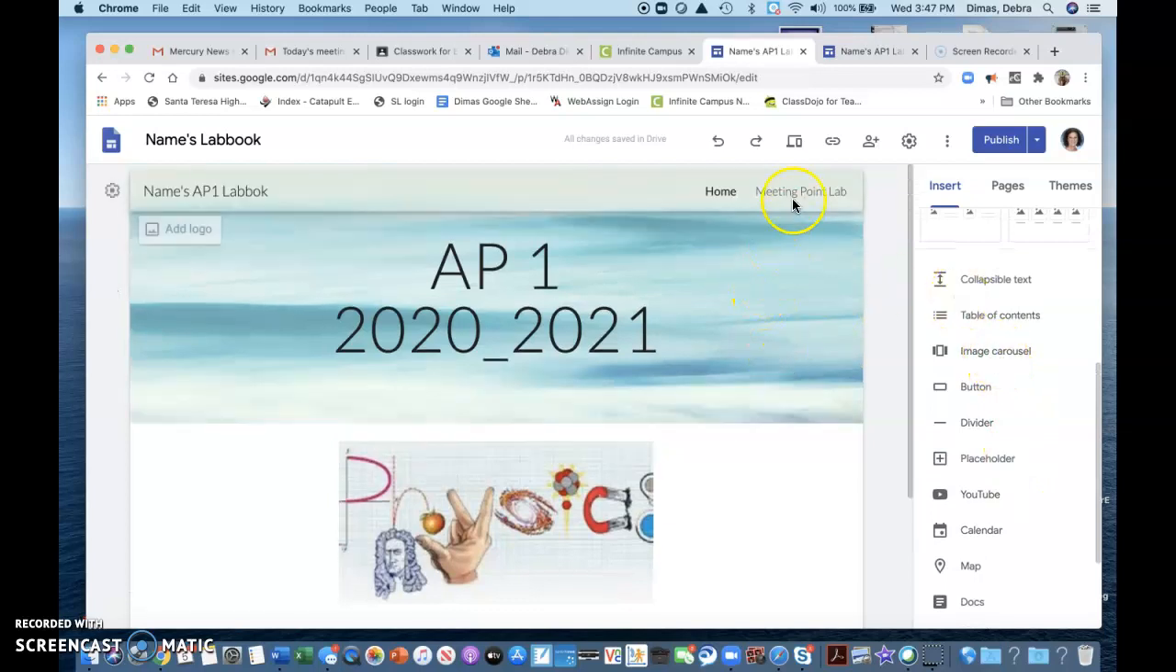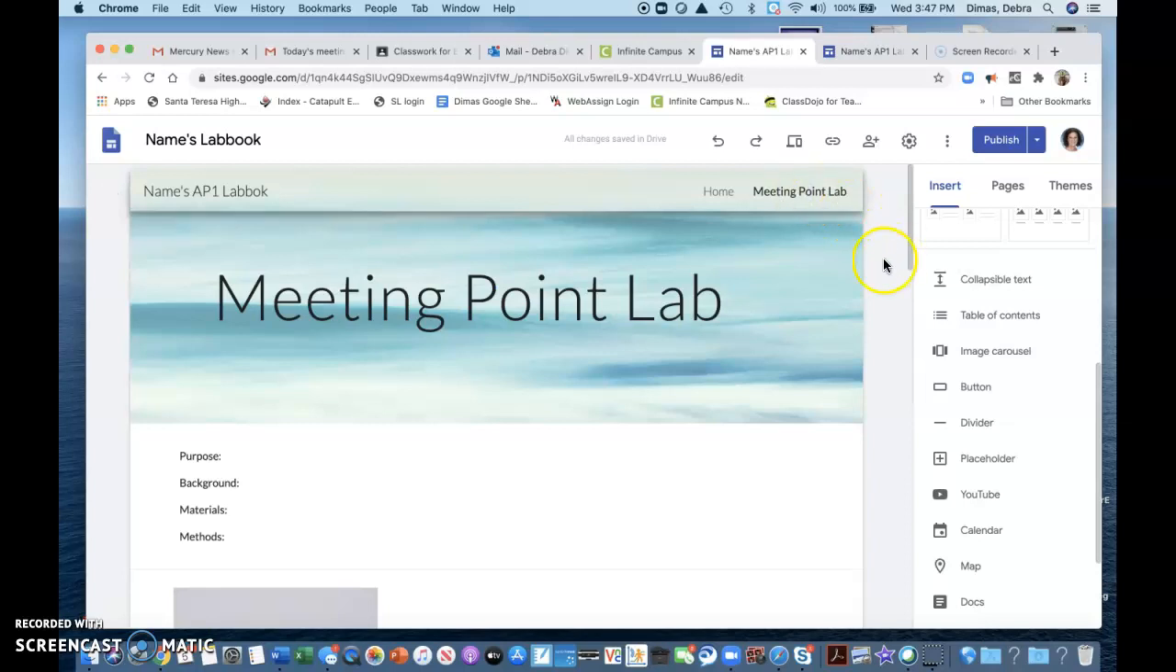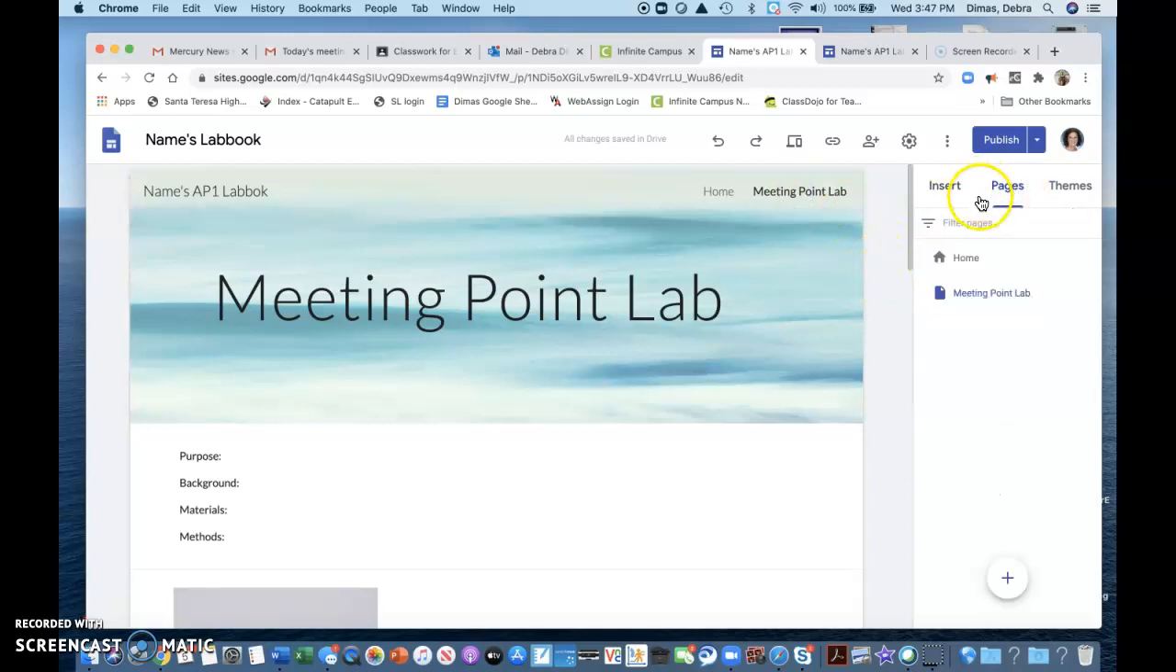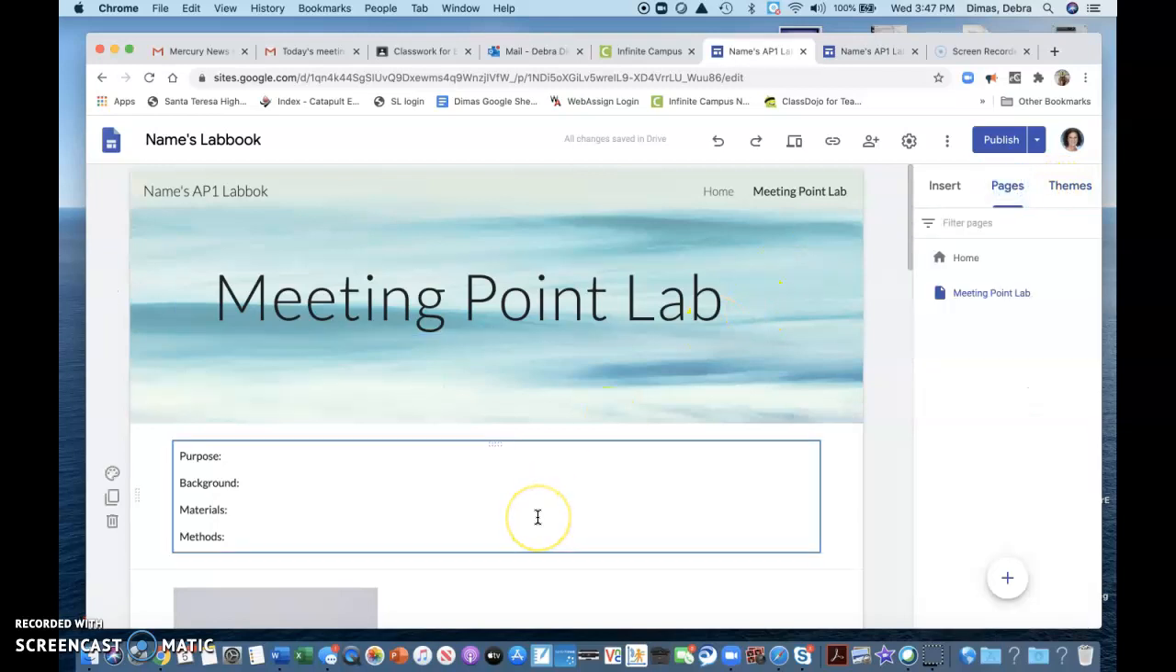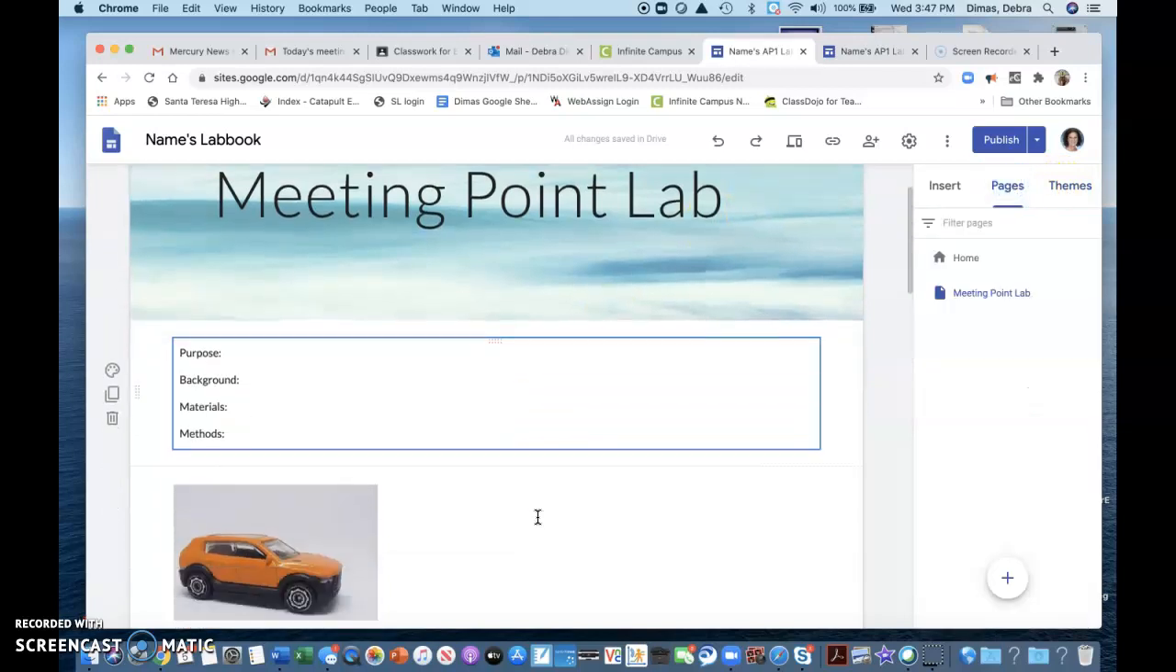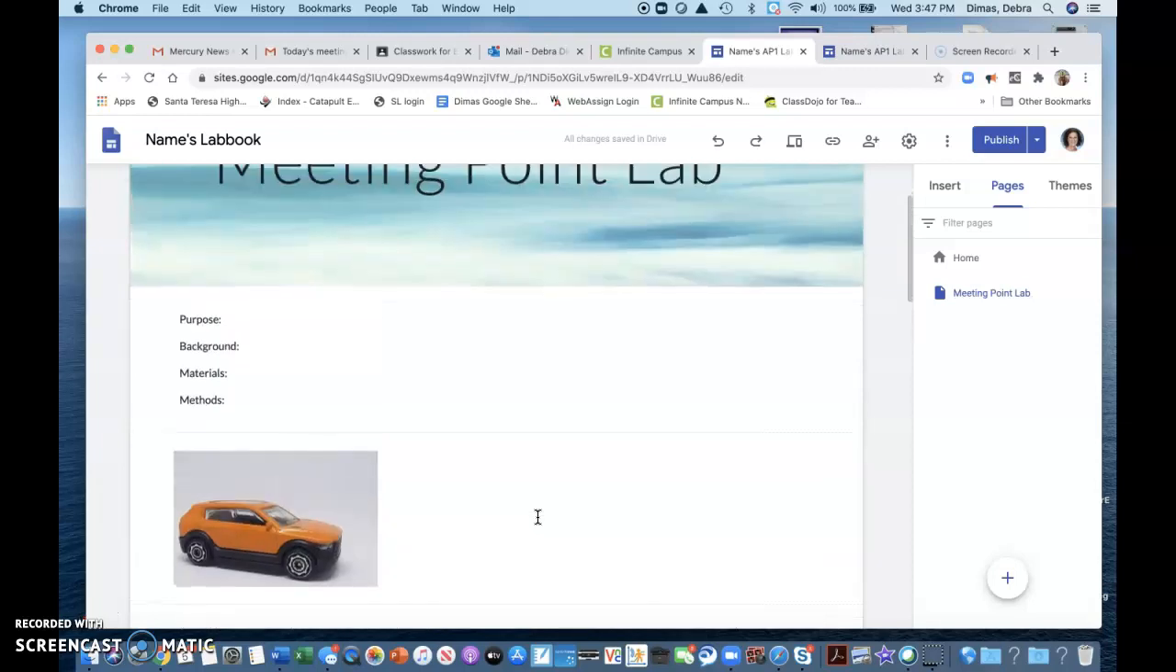And then I have my first lab, which is one of my pages. See how it has pages? You can also change the theme if you want to make it different, right? It's just like any Google application you've done. You can play with it. I wanted just to show this to you.